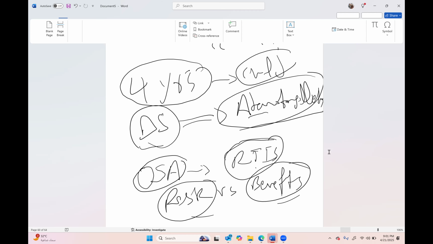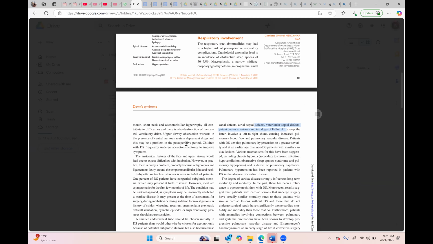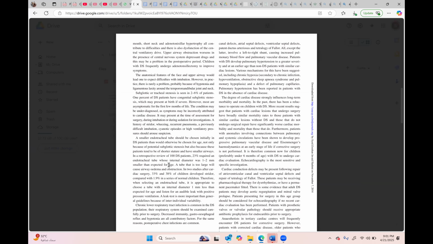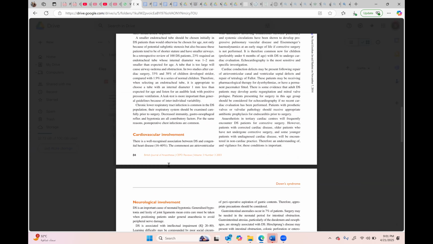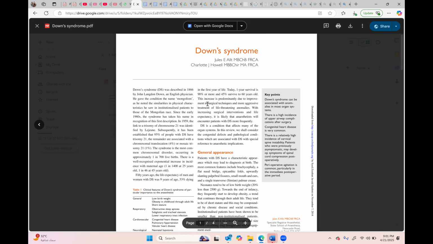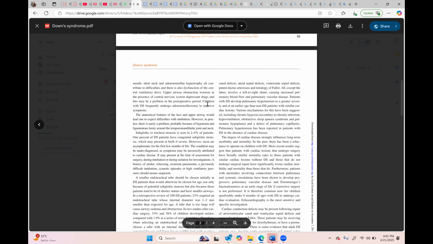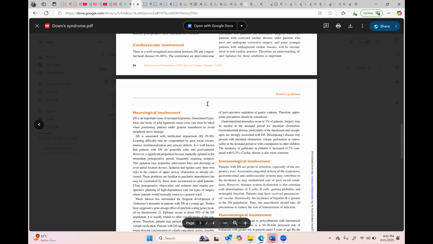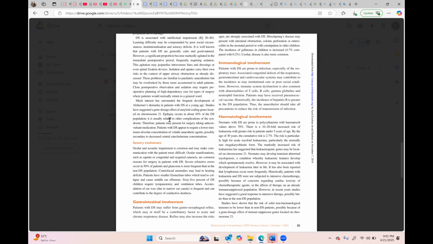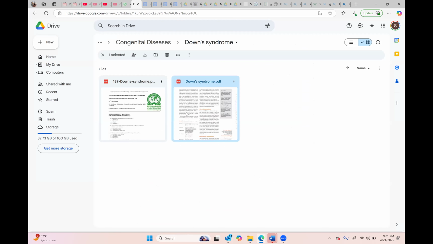There is a difference between childhood obstructive sleep apnea and adult obstructive sleep apnea. In childhood, adenotonsillectomy is curative. If we go for surgery, they are free of OSA symptoms. But in adults, it cannot be. This is the difference between childhood OSA and adult OSA. Yes. Okay. So I hope you understand. That will be the possible simple answer related to this scenario.